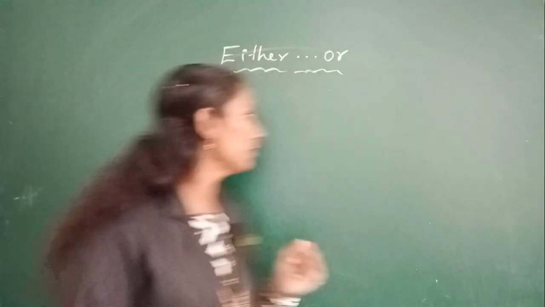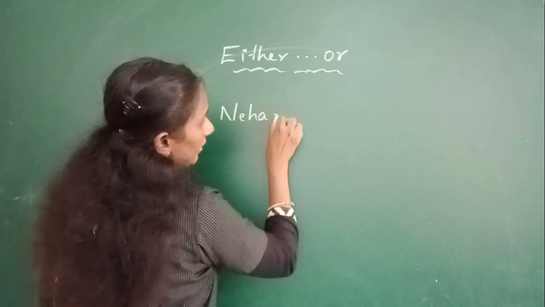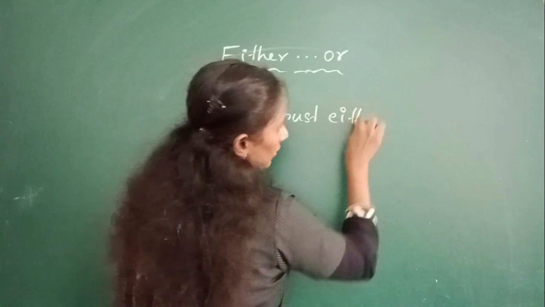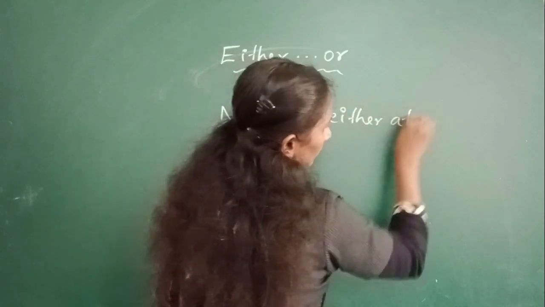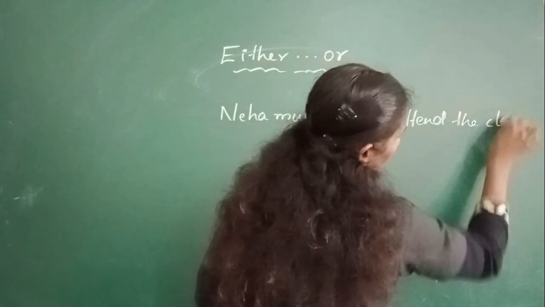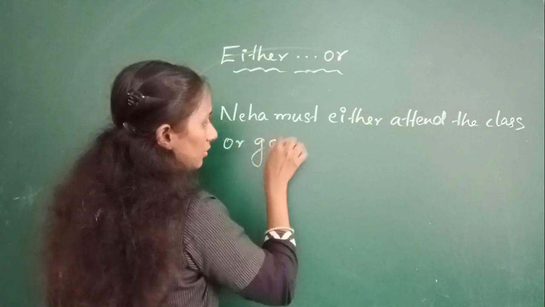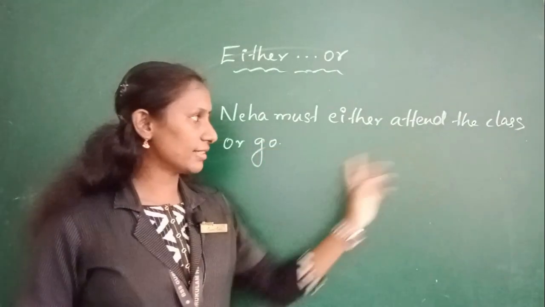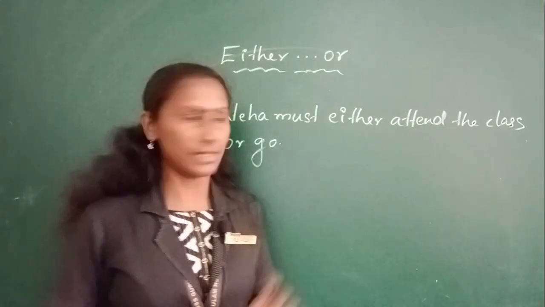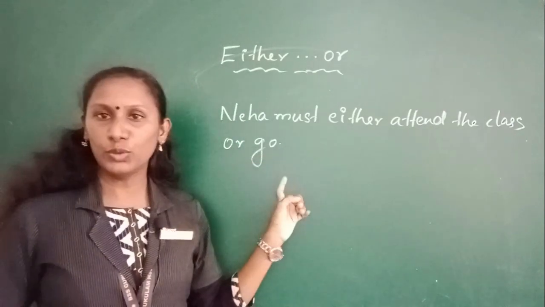For example, Neha must either attend the class or go. Look at this sentence. Here you can see that the sentence indicates two choices, that is either attend the class or go.